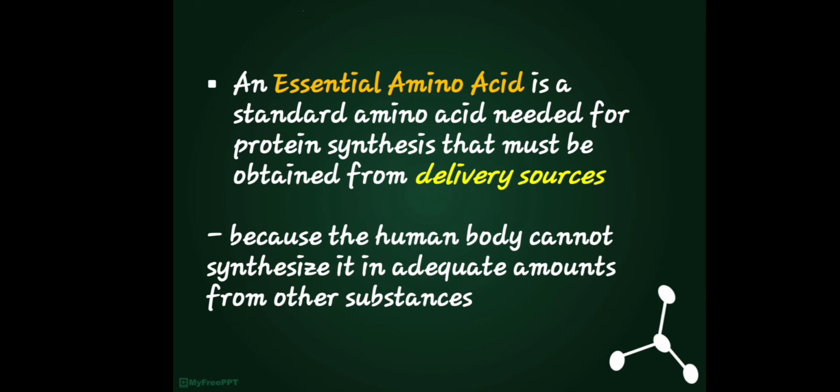Of course, we all know it is the standard amino acid needed for protein synthesis that must be obtained from the dietary source. Meaning to say, the human body cannot synthesize it in adequate amounts from other substances. Why? Because the building blocks of protein itself are amino acids. So there are essential and non-essential amino acids inside our body.